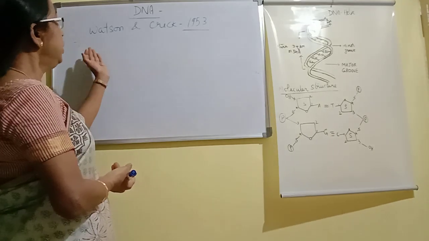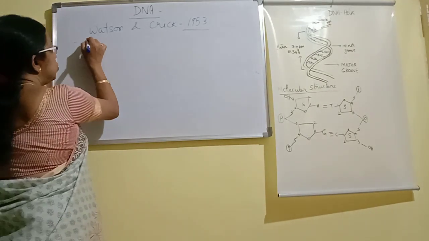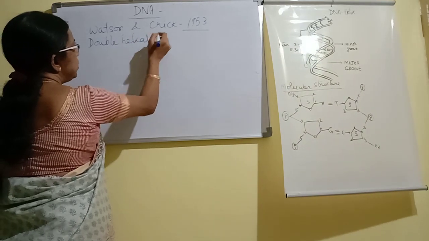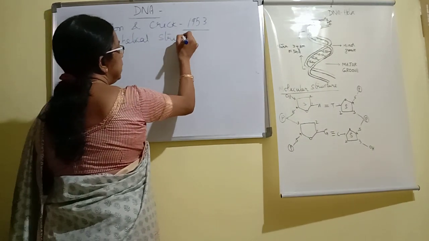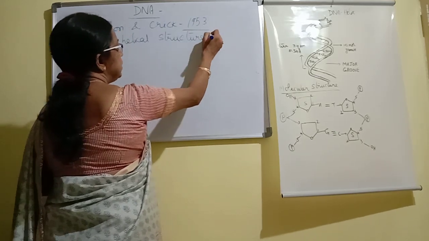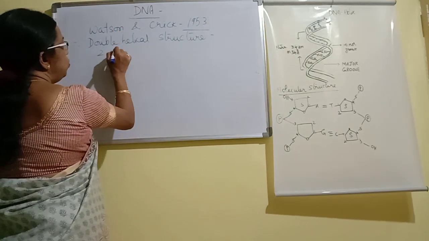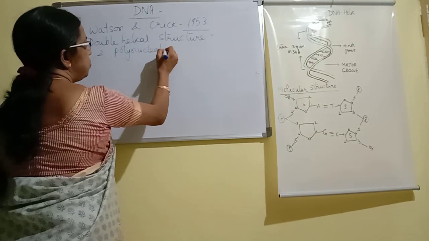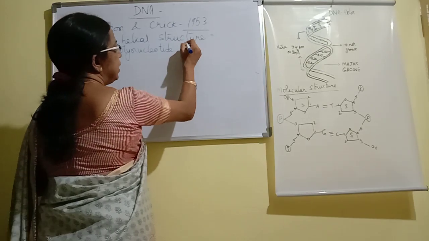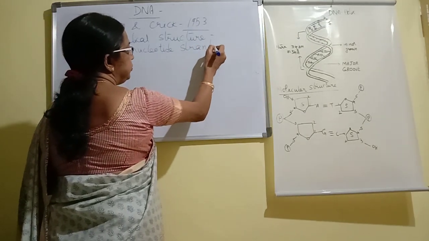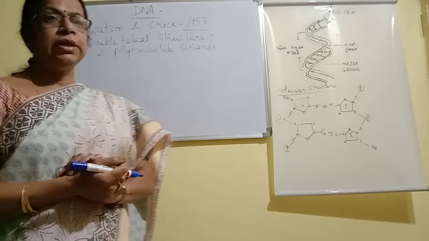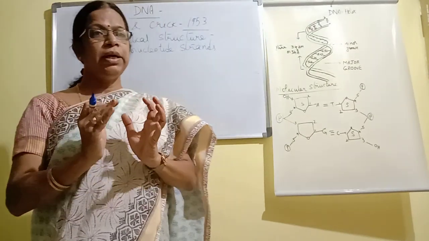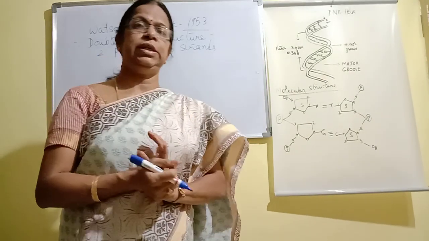According to Watson and Crick, DNA shows a double helical structure. That means it consists of two polynucleotide strands, and these two strands are twisted around each other.